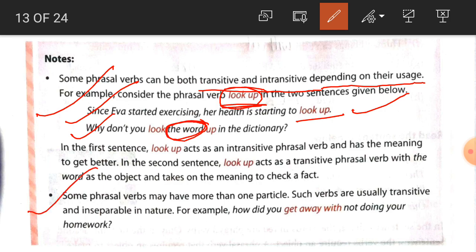Now, some phrasal verbs may have more than one particle. Such phrasal verbs are usually transitive or intransitive in nature. For example, how did you get away with not doing your homework? So here there are two particles, one is away and the second is with. So students, we have got here that some phrasal verbs may have more than one particle, and such phrasal verbs are usually transitive or intransitive in nature. The example given here is get away with, and here there are two particles: one is away and the next one is with.